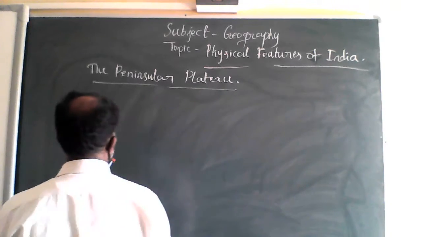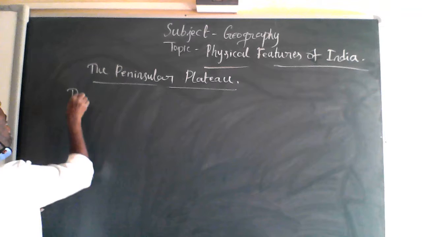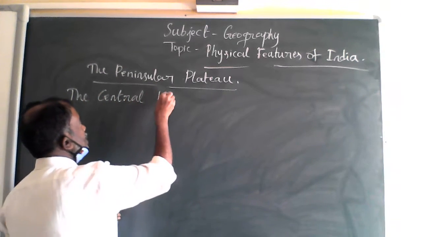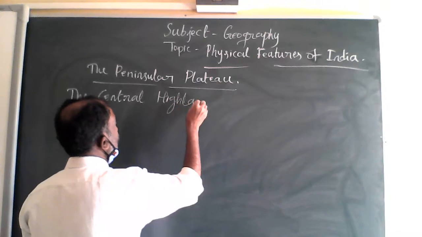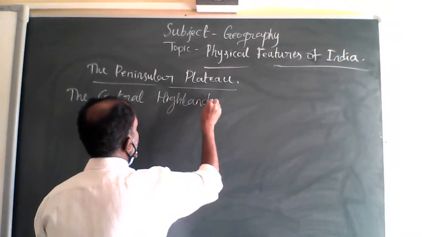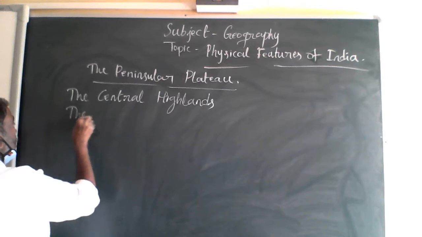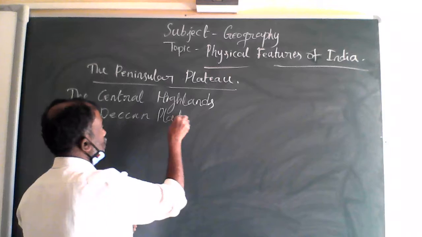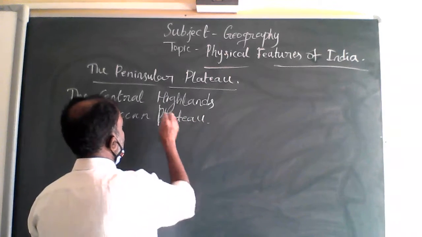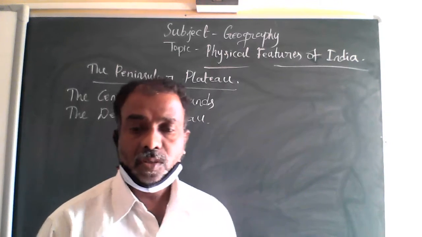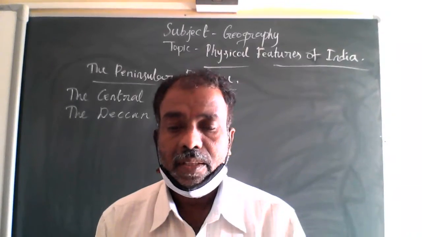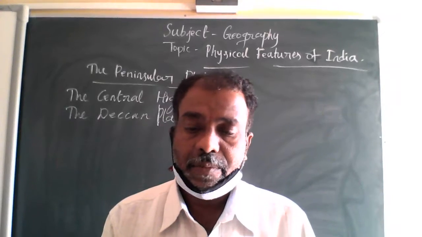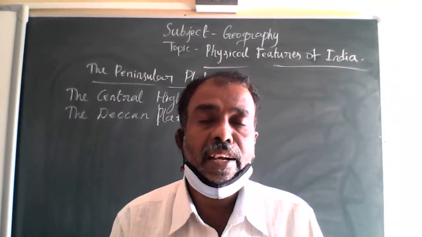Getting it now? So there are two broad divisions, the Central Highlands and the Deccan Plateau.